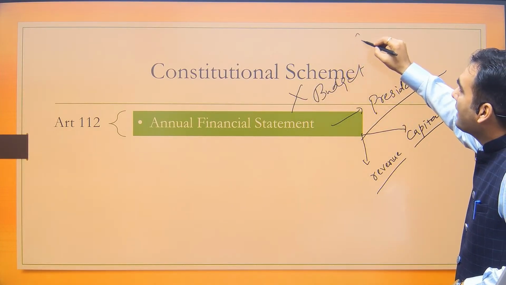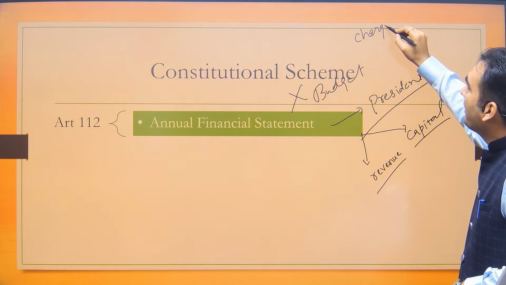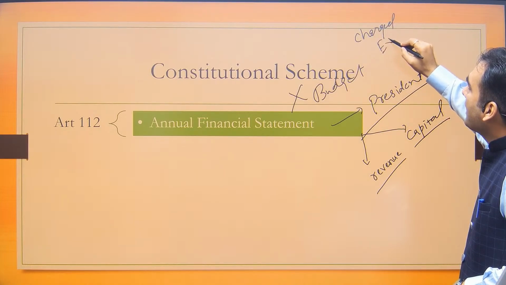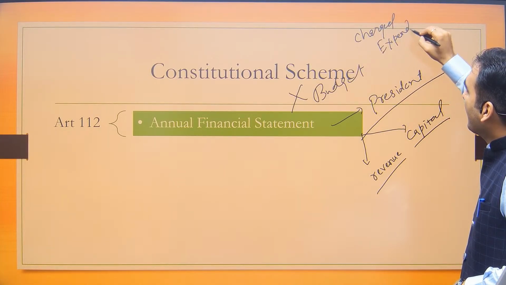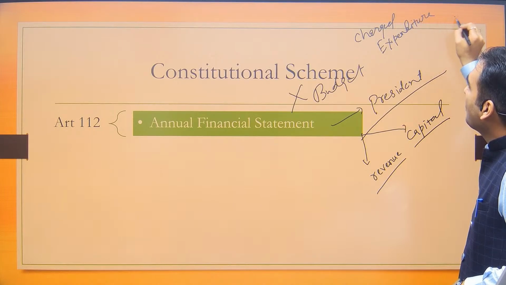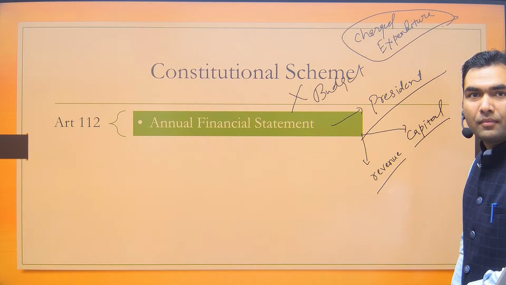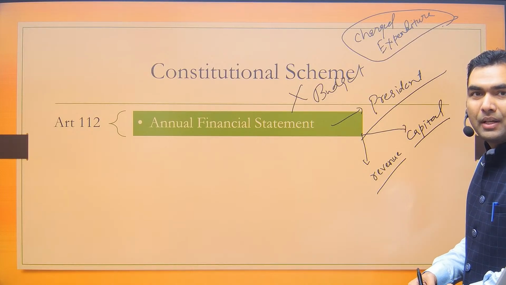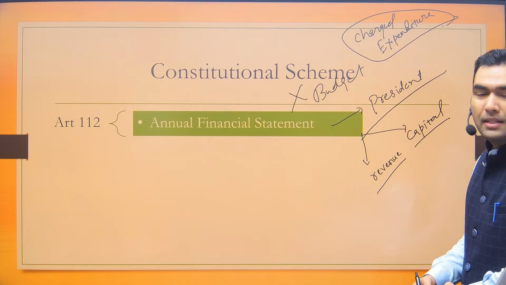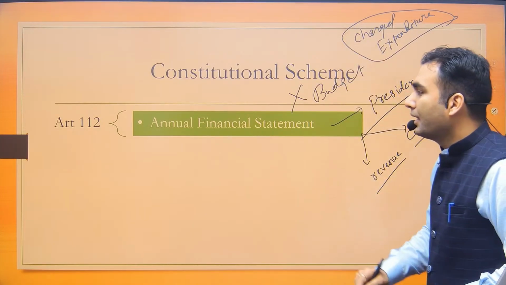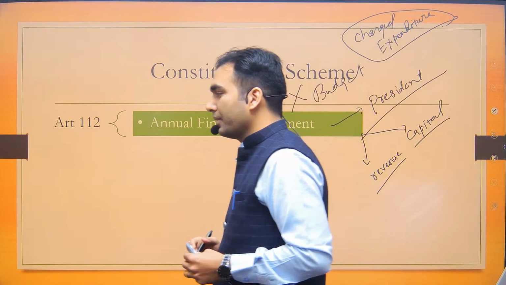The second thing mentioned in this article itself is that there are certain expenditures which would be in the nature of charged expenditure. Can you tell me which are those expenditures categorized as charged expenditure in our Constitution?